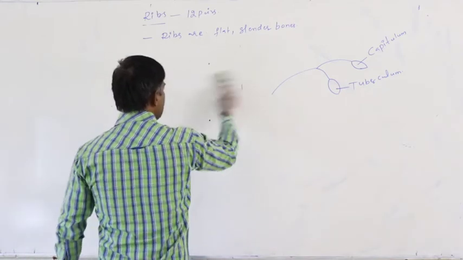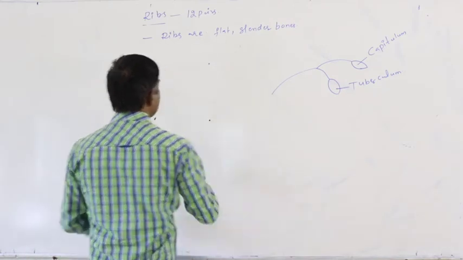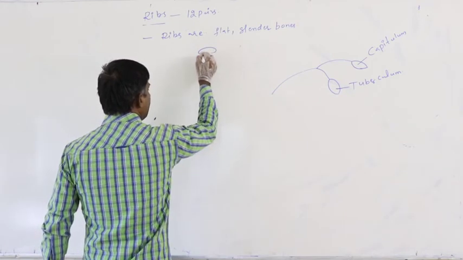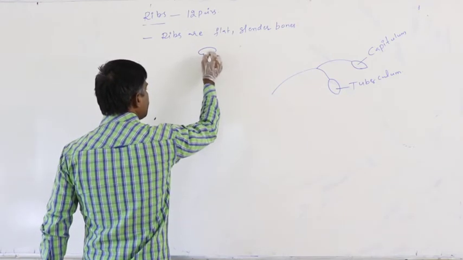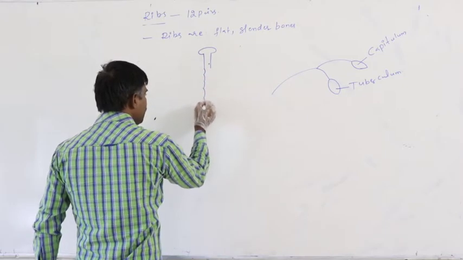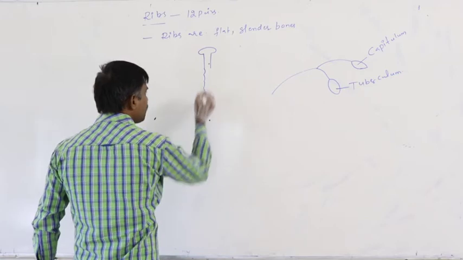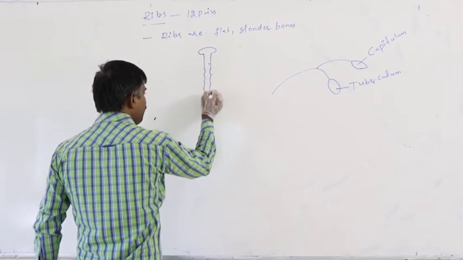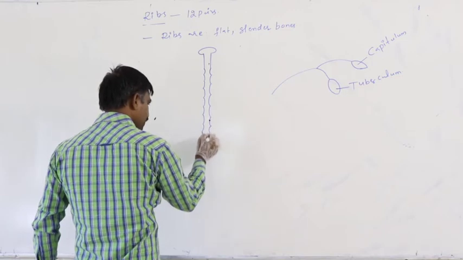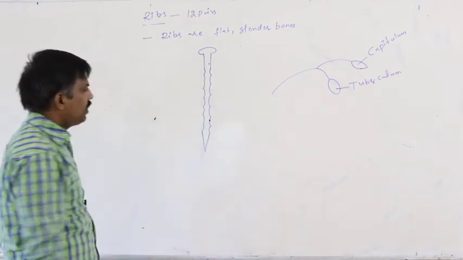On the dorsal side, just assume this is the vertebral column, and this is the thoracic vertebrae.